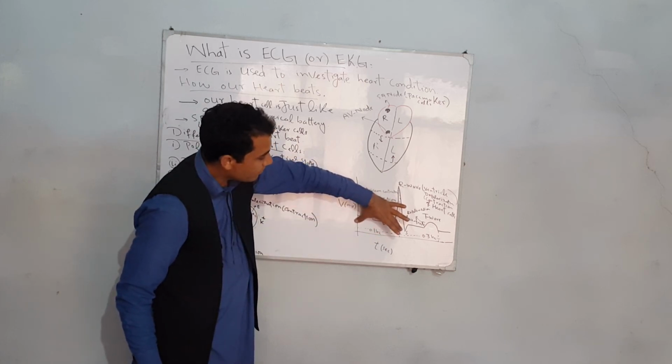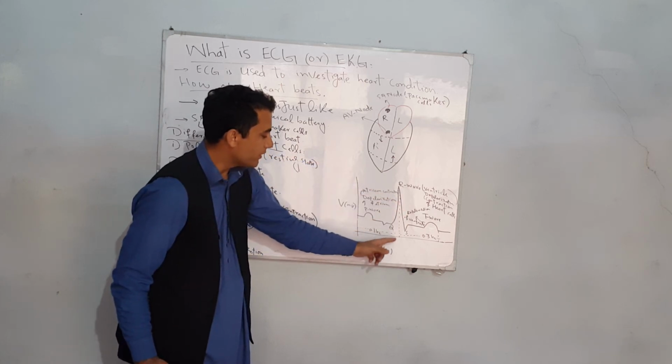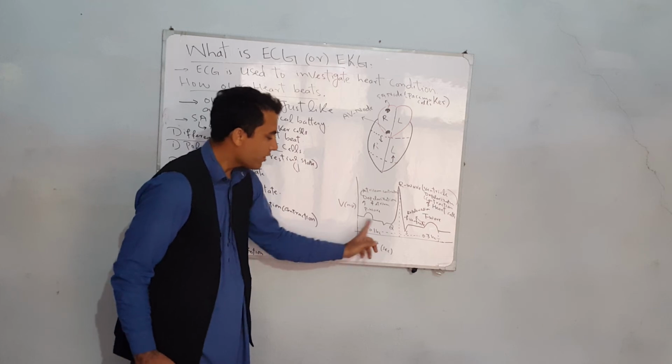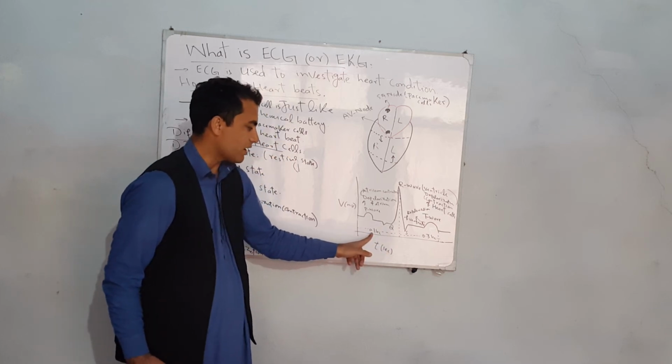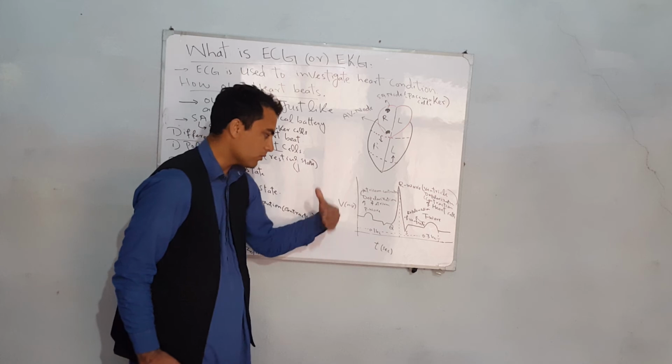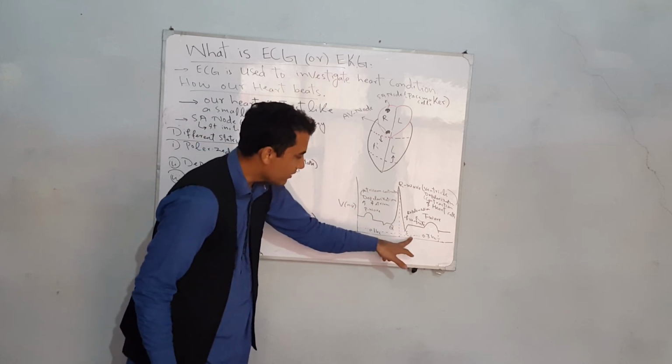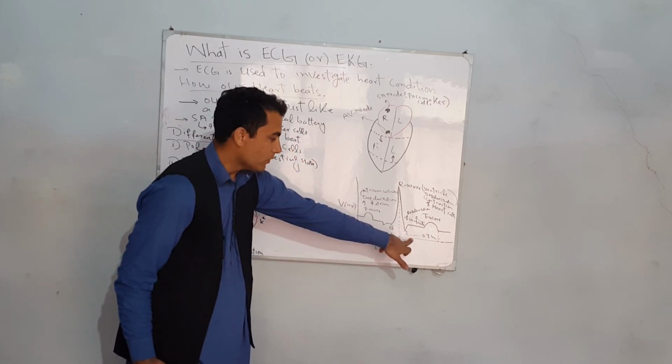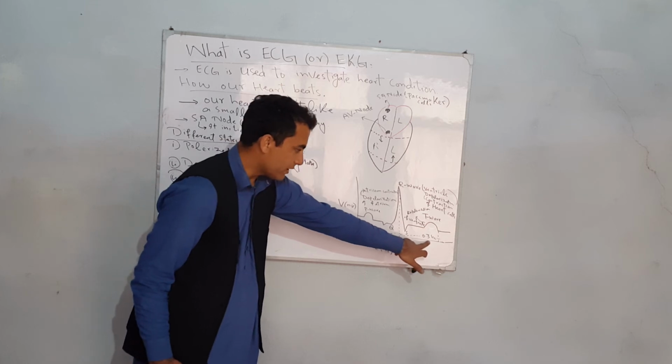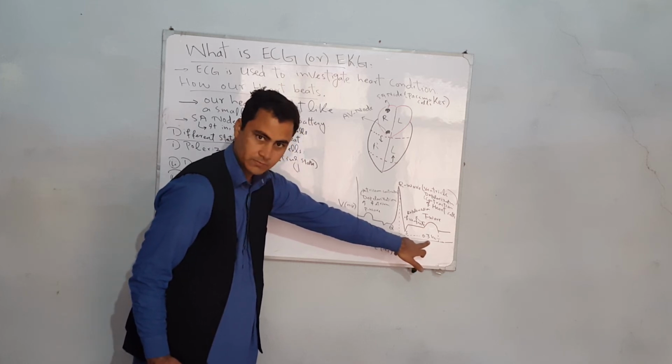The atrium depolarization takes almost 0.1 second, and repolarization also takes 0.1 second. Similarly, the ventricle depolarization takes 0.3 second.